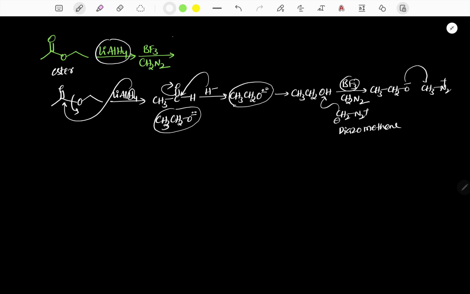Now it undergoes an SN2 type of reaction and finally gives the corresponding methoxy product, and the leaving group is N2. It is purely an SN2 reaction because it is a strong nucleophile and the carbon is primary. Finally we get the corresponding propane derivative and N2 gas.